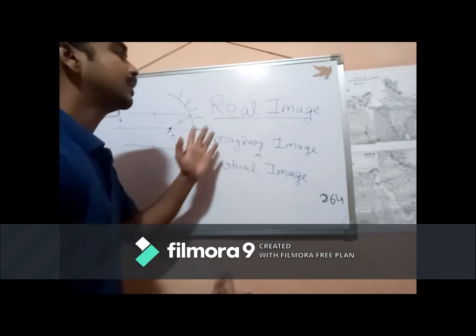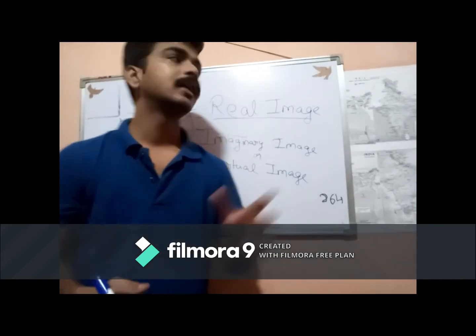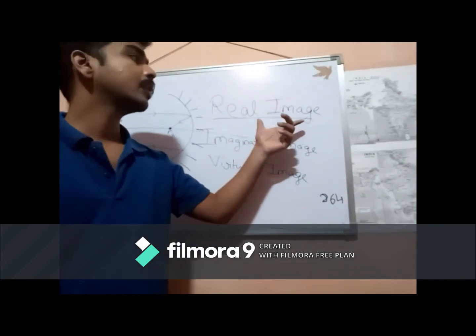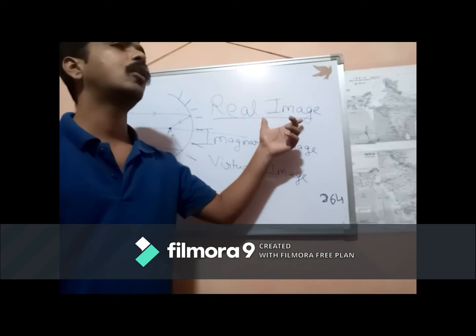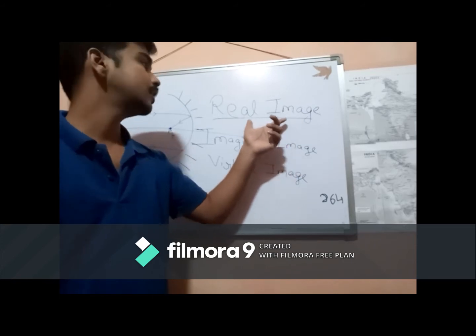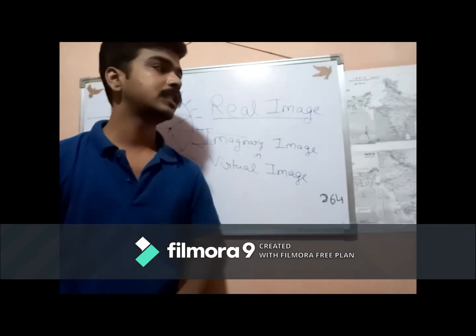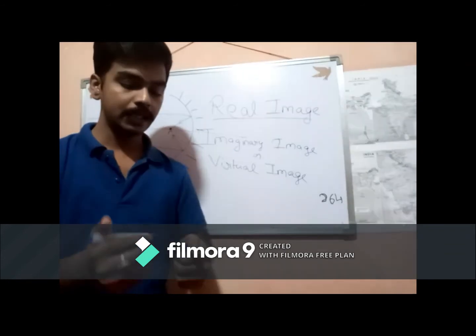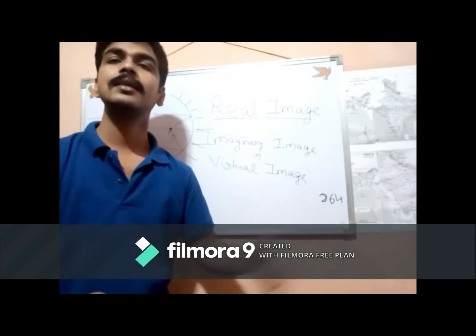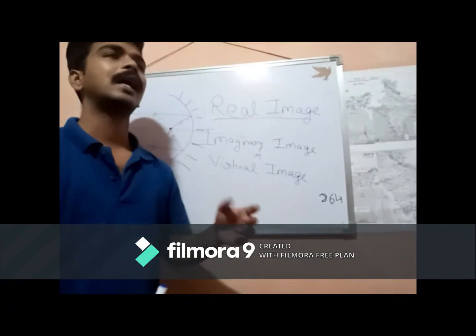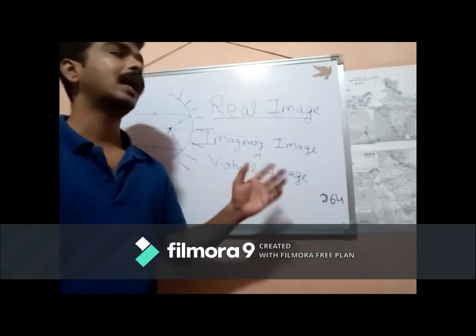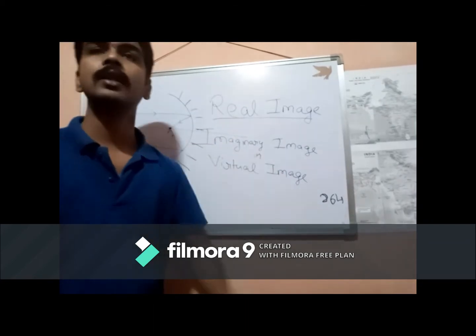The properties of a real image are that you can project the image on a screen. As you see in the cinema hall, the image formed is a real image, because light rays are falling on the screen and the image is formed on the screen.